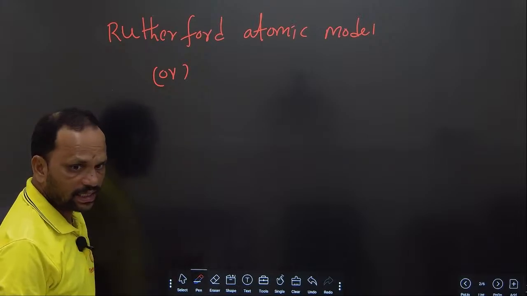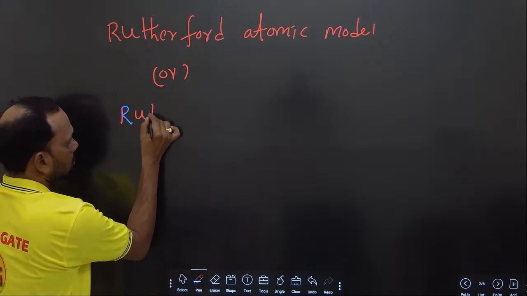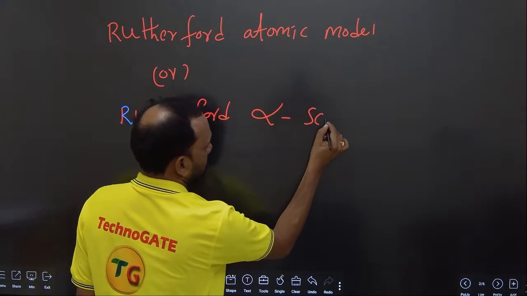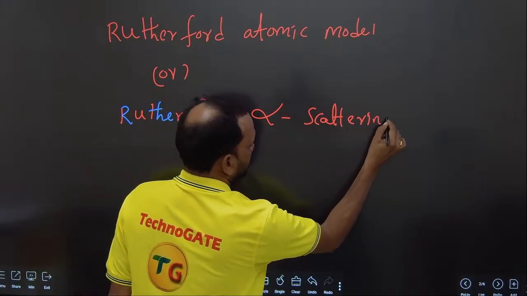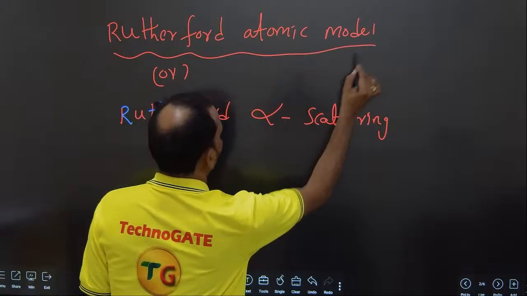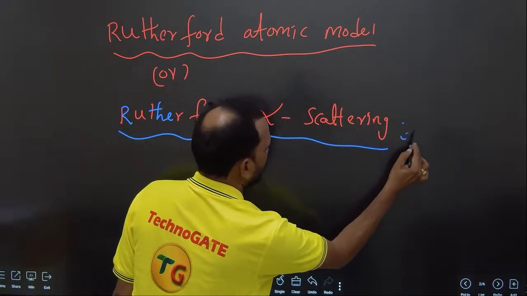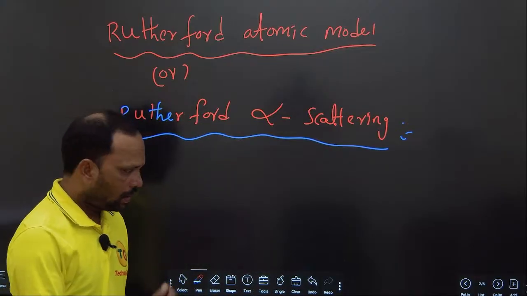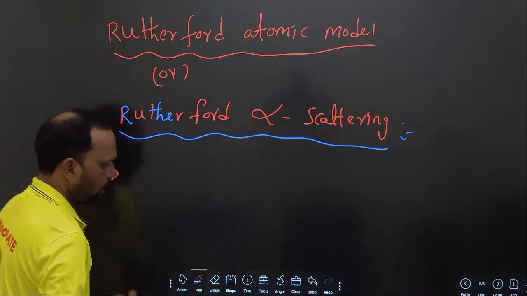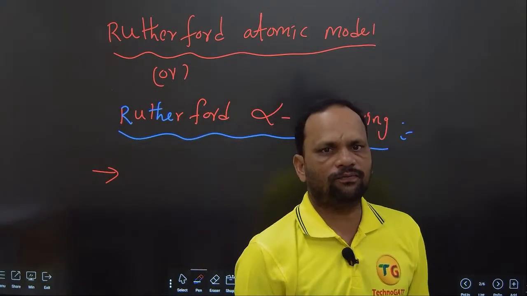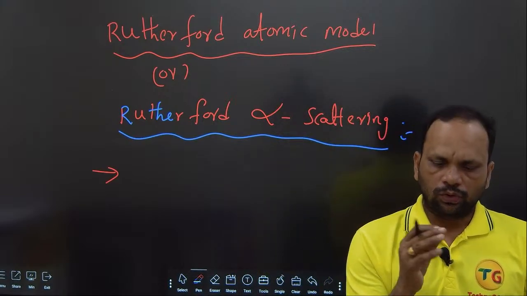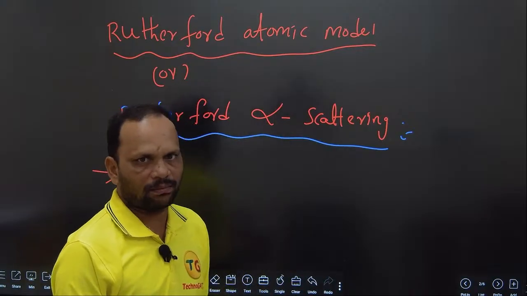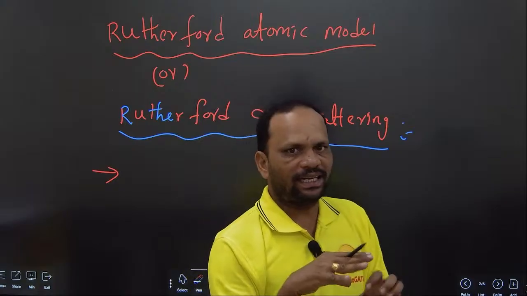Or we can say it is Rutherford alpha scattering. So what is the Rutherford atomic model? As per Rutherford, he has given one statement: the total positive charge and total mass of the atom is concentrated at a center, at a particular point.